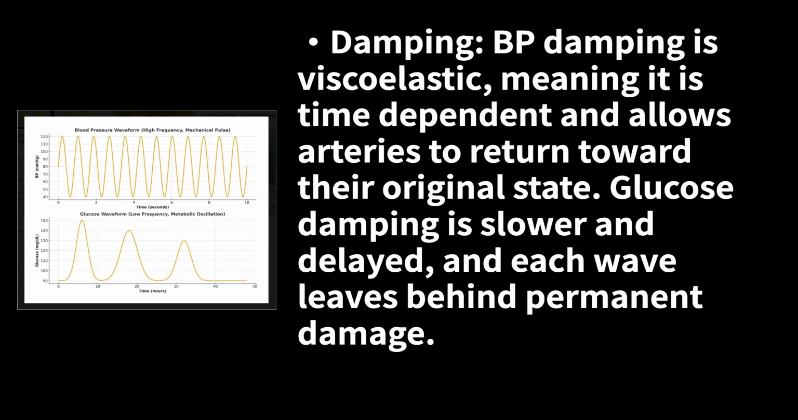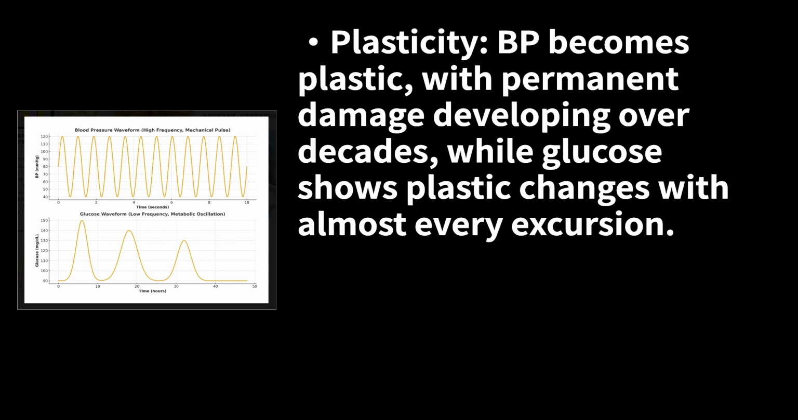Damping: BP damping is viscoelastic, meaning it is time-dependent, and allows arteries to return toward their original state. Glucose damping is slower and delayed, and each wave leaves behind permanent damage. Plasticity: BP becomes plastic, with permanent damage developing over decades, while glucose shows plastic changes with almost every excursion.